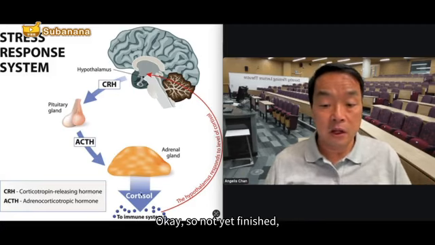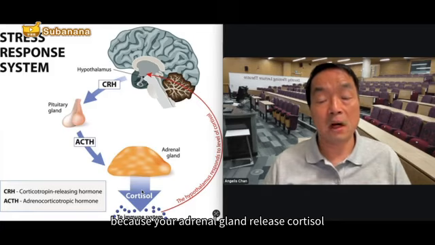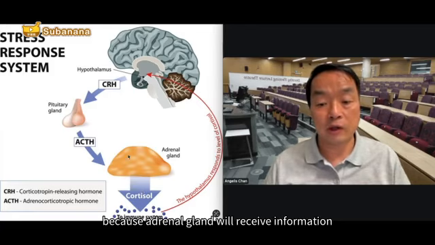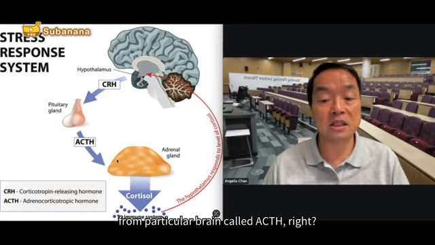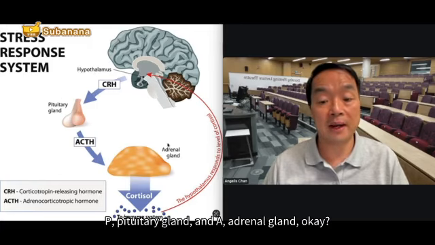All right. So not yet finished, because your adrenal gland releases cortisol, because the adrenal gland receives information from the pituitary gland called ACTH, right? So now we have the HPA axis: H, hypothalamus; P, pituitary gland; and A, adrenal gland.